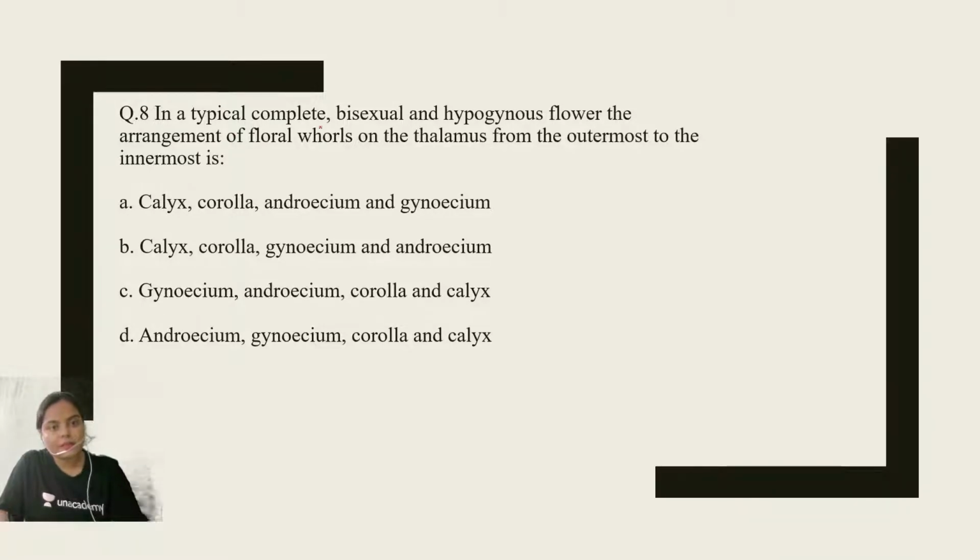Question number 8. In a typical complete bisexual hypogynous flower, the arrangement of floral rolls on the thalamus from the outermost to the innermost is. Now you have to identify the arrangement of all the 4 rolls on the thalamus. Well, this is cheating, right? I have right now only explained and written the names of the 4 floral rolls. Now you have to identify the correct sequence. So what will be the right answer, guys? From outermost to the innermost. So the outermost, which layer is present?